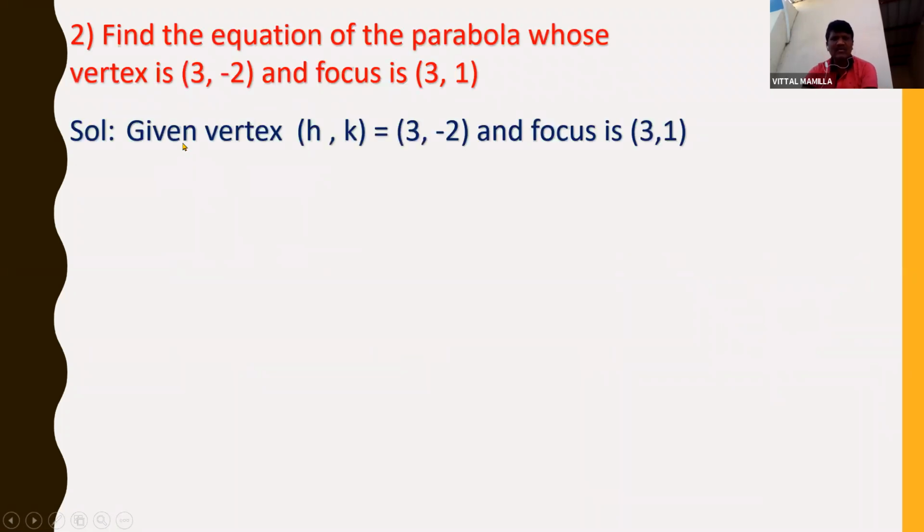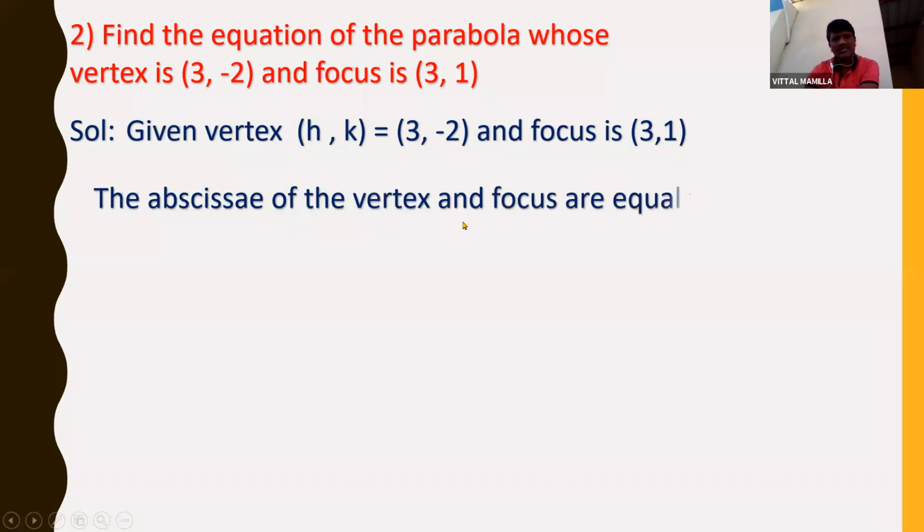So based on this, given vertex h comma k is 3 comma minus 2 and focus is 3 comma 1. We know that the first coordinate we call the abscissa and the second coordinate we call the ordinate. If the abscissa are equal, I can write that the abscissa of the vertex and focus are equal, which is here equal to 3.